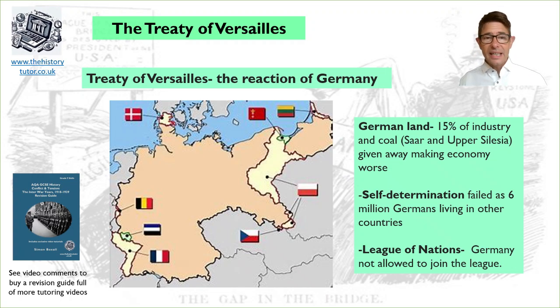It was one of the key points of the 14 points for a fair peace. But Germany suffered. 6 million Germans in the wrong country. Surely that is not a fair peace. And the League of Nations: Germany was not allowed to join the League. So how could Germany join the world and be peaceful if it wasn't allowed to join the League of Nations?